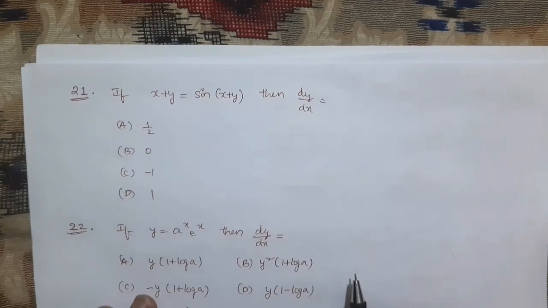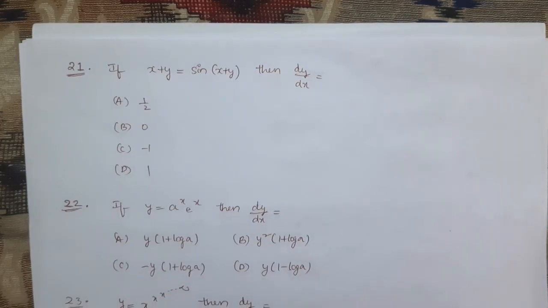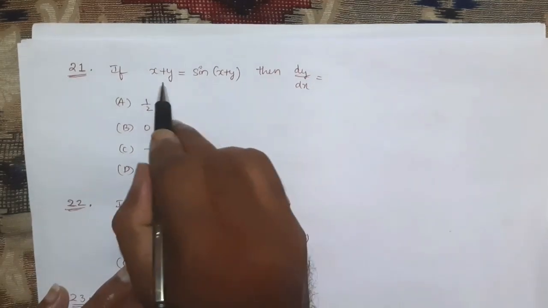Next, if x plus y is equal to sine of x plus y, then dy by dx is equal to. So this is also a logical problem. See, not only by solving directly you won't get that answer. So think about the options and then we need to simplify that. So first, apply derivative with respect to x.